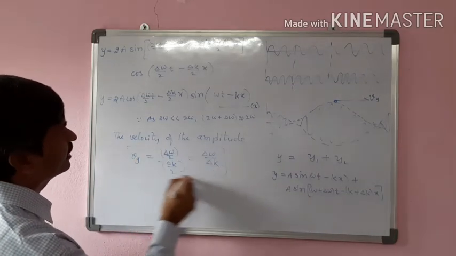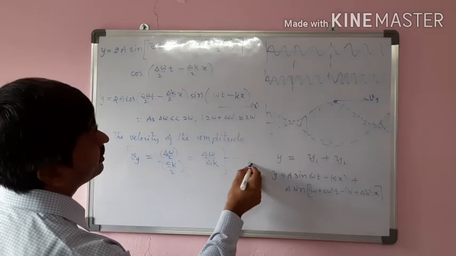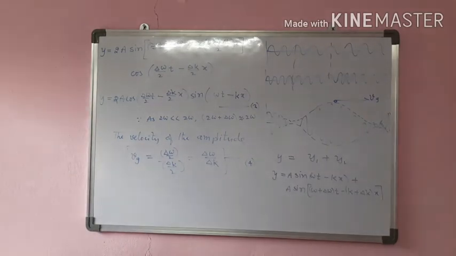This is how we get the group velocity. Clear? These are the derivations of the group velocity from phase velocity.